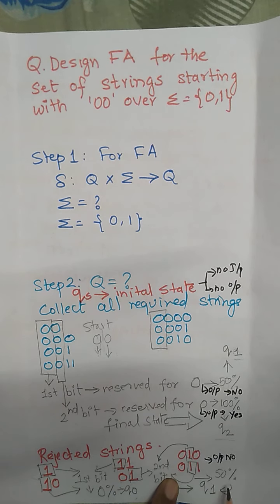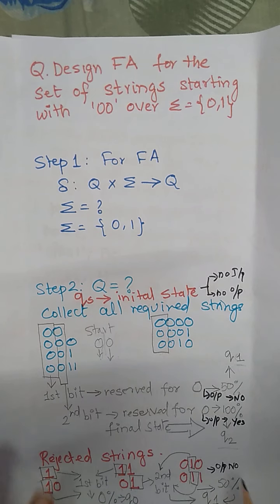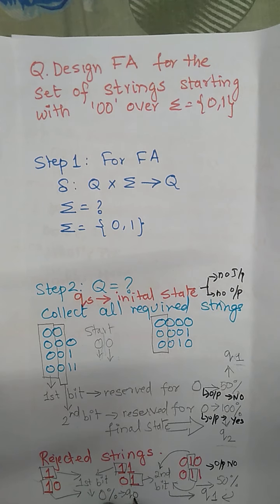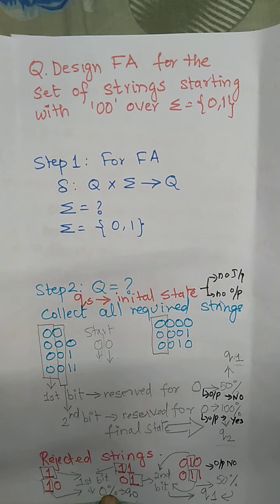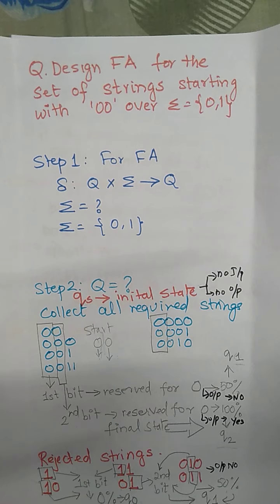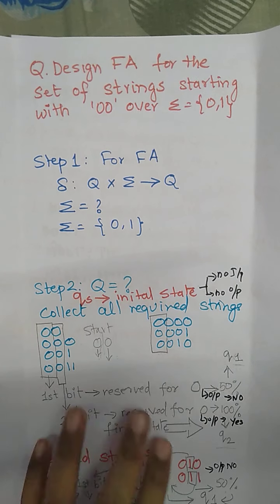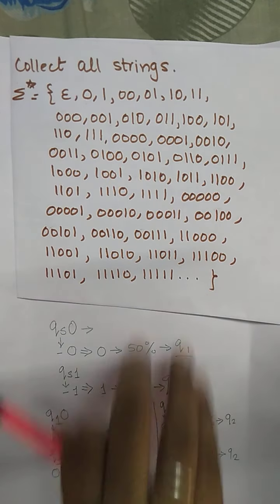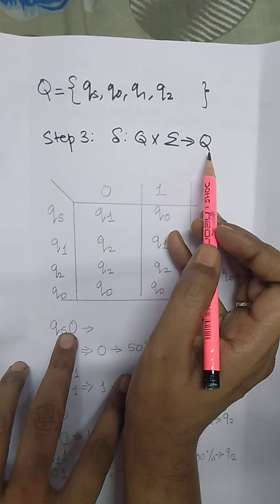Now we have the states: q, the initial state, with no input and no output; q1, the first bit reserved for 0; q2, the second bit also reserved for 0; q0, no occurrence of 0 in the starting two positions; and q1 also covers the case where the first bit is 0 and the second bit is not 0. Now after that, we have to design the table, that is, Q on sigma produces Q.